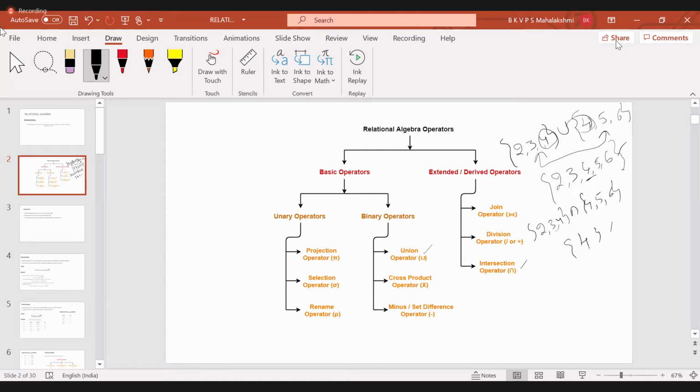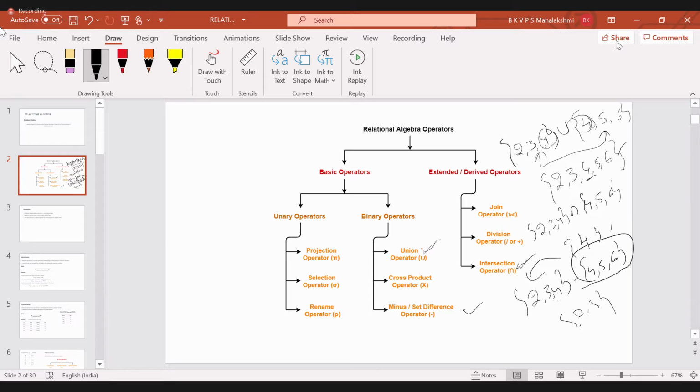Set difference gives us the output which is not common from both the tables. It subtracts the second one entirely from the first one, so we'll get 2, 3. So this is what we have to execute. Very simple it is.